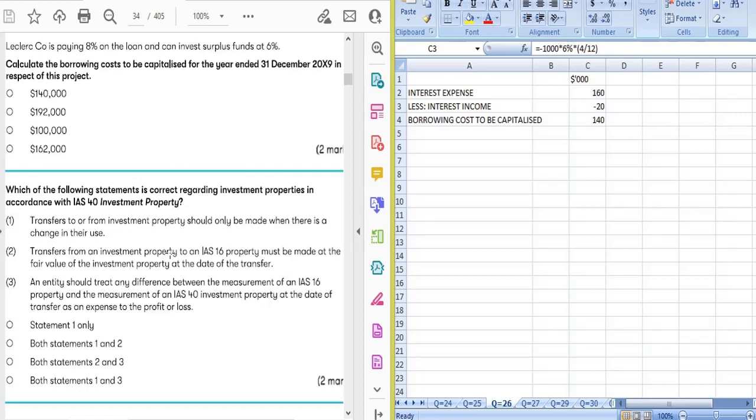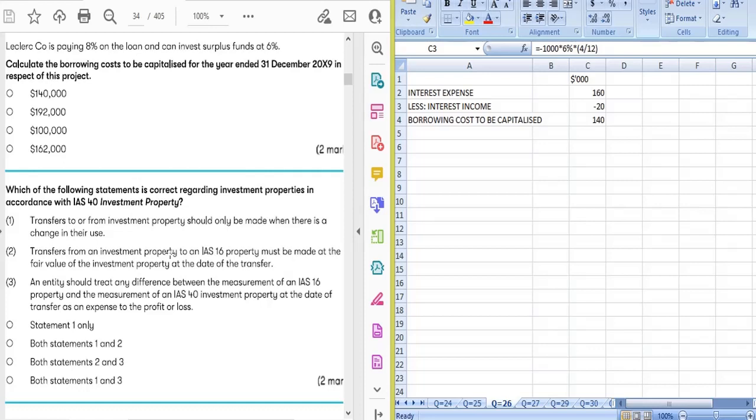Investment property, especially land or building, if we have let it out on rent, or we have just kept it because we know that in the future its value will increase. So we have the purpose of capital appreciation.